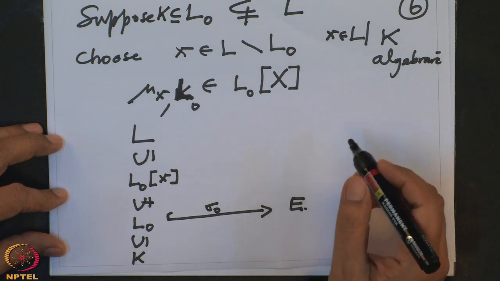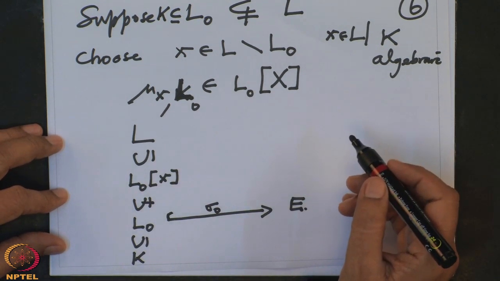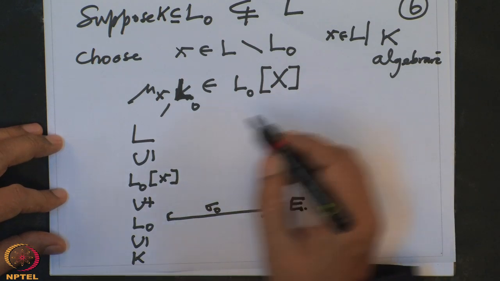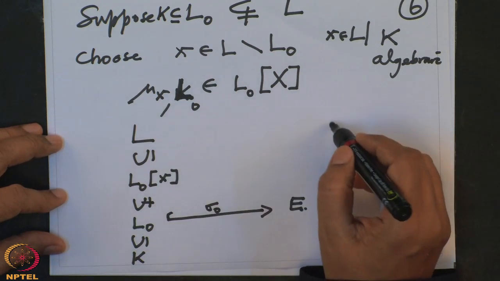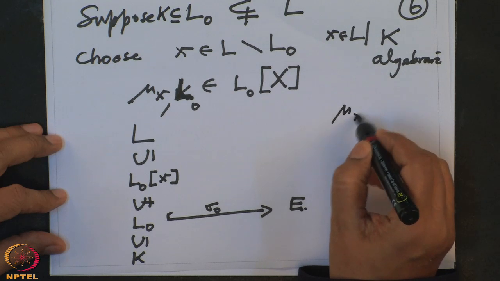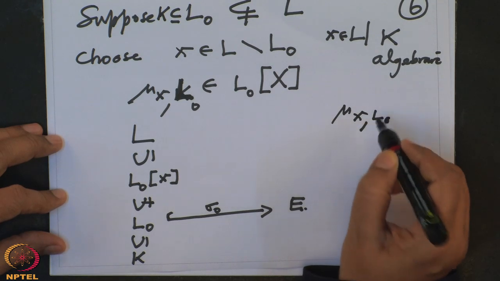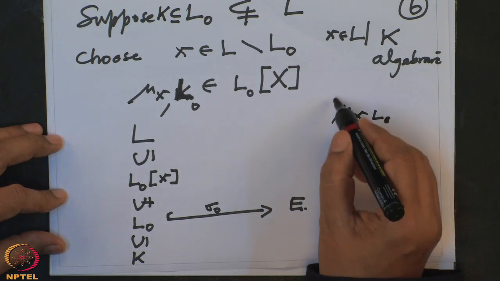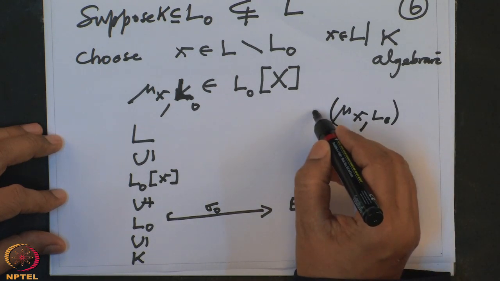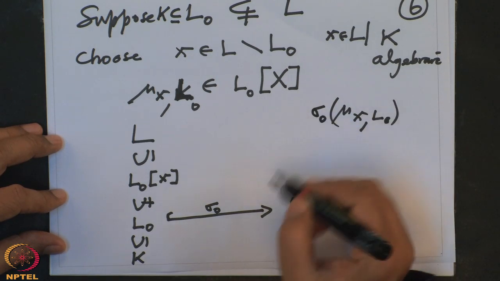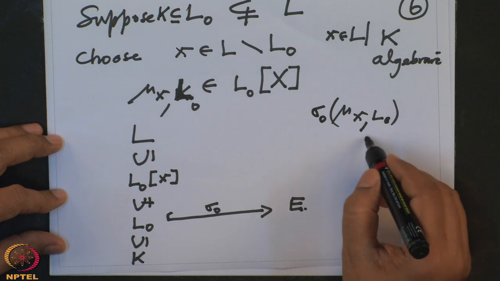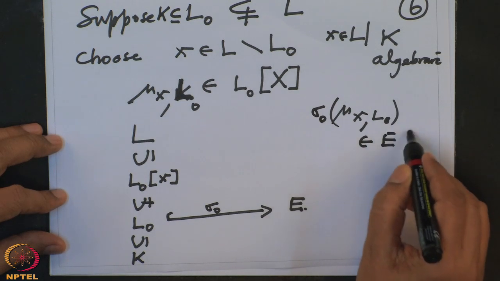So I can always find, if I take the minimal polynomial of x over L naught and apply sigma naught to this, I get a polynomial in E x.